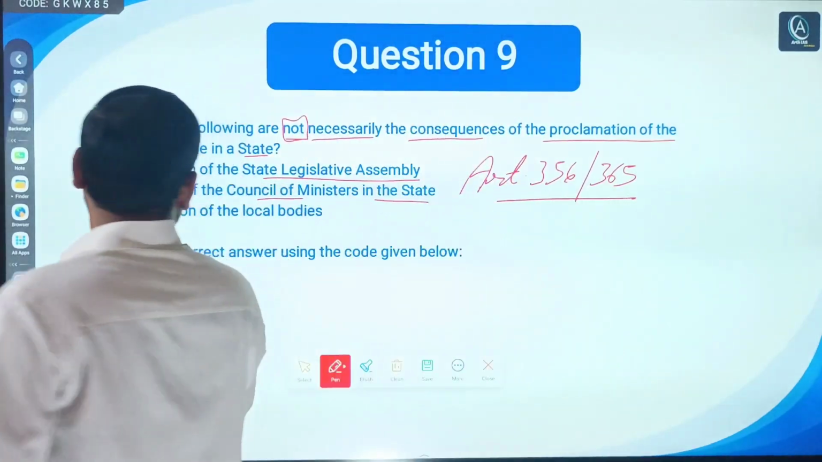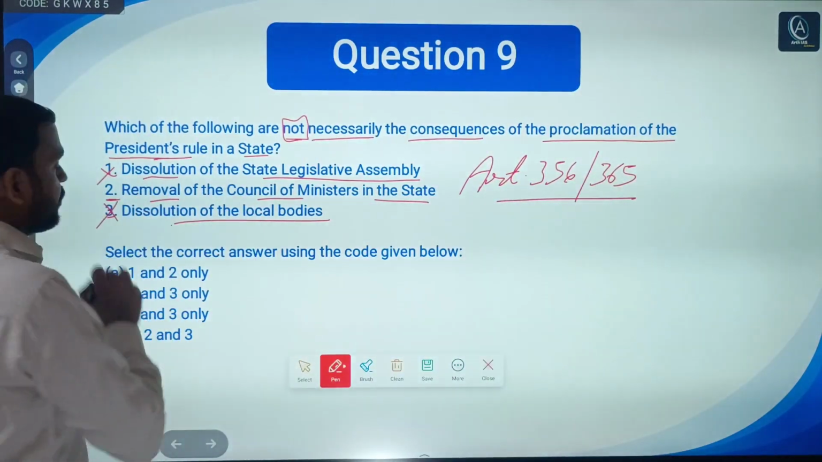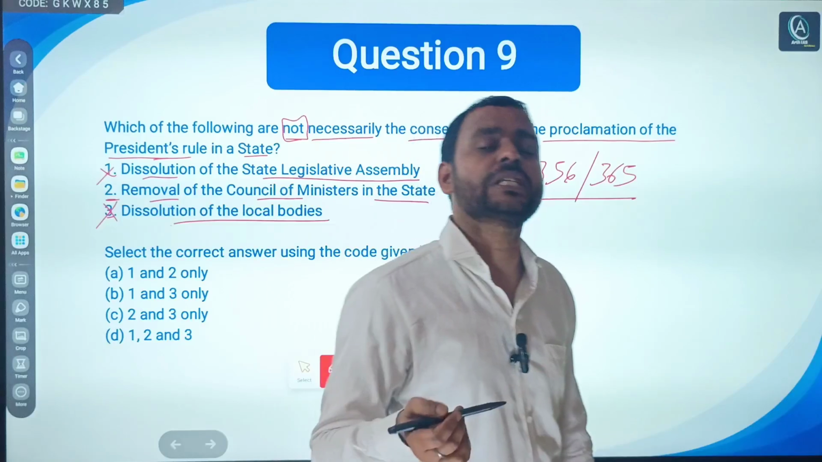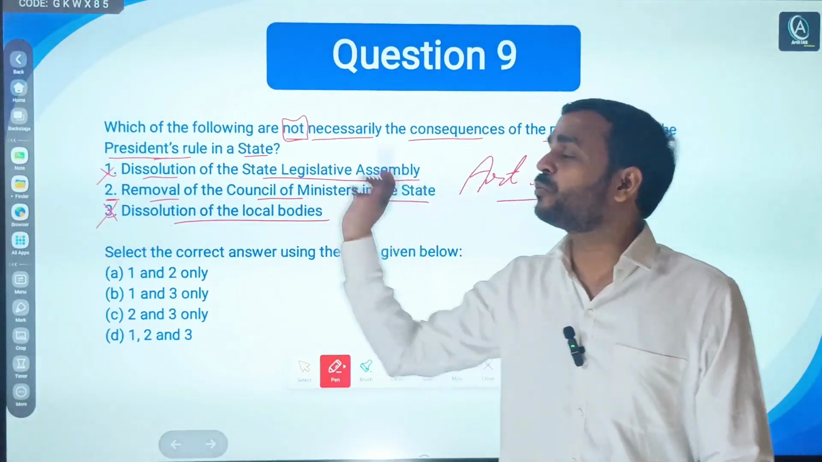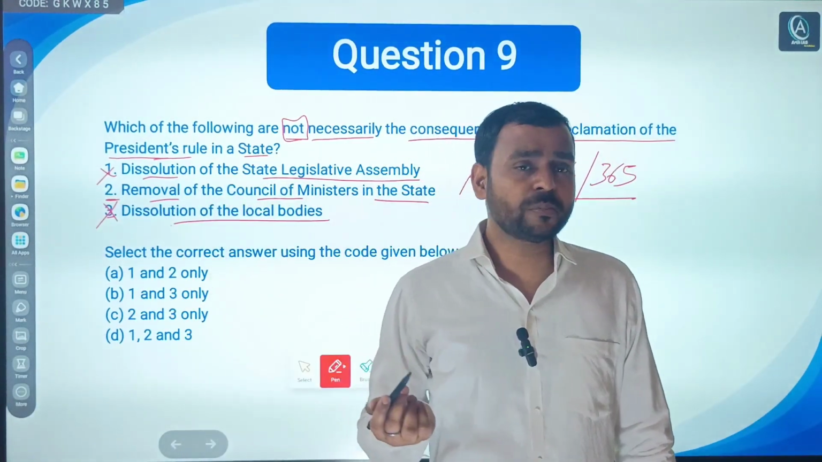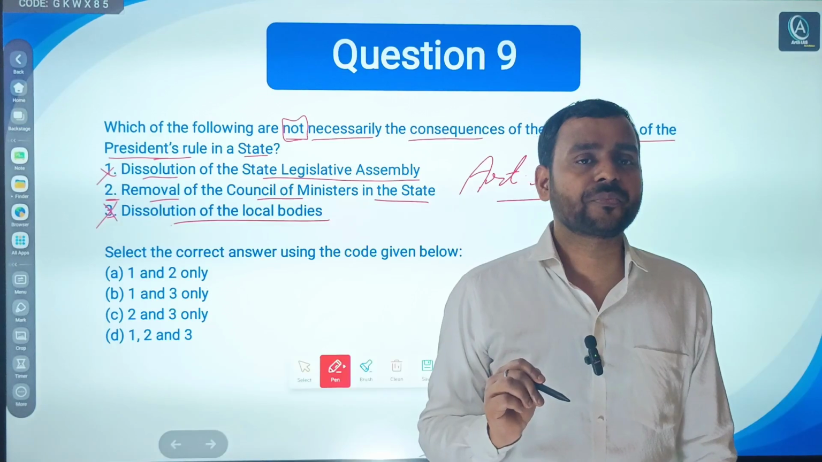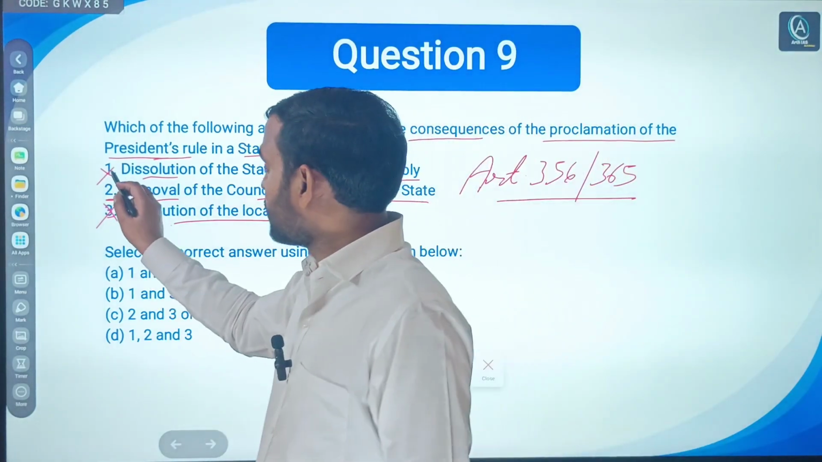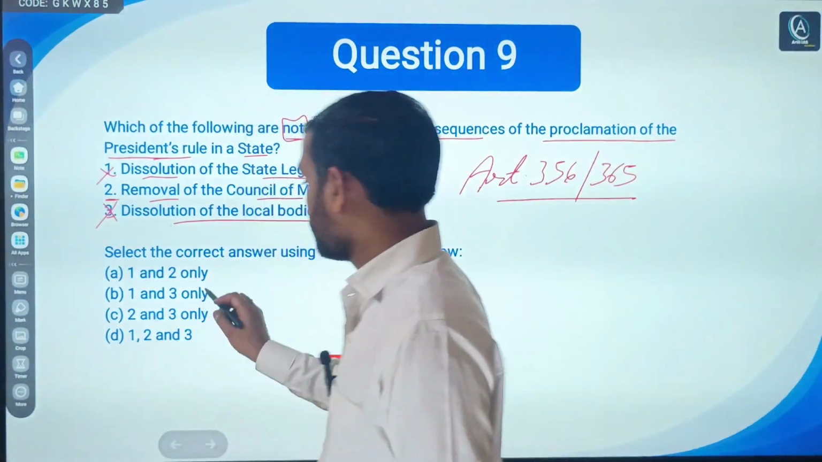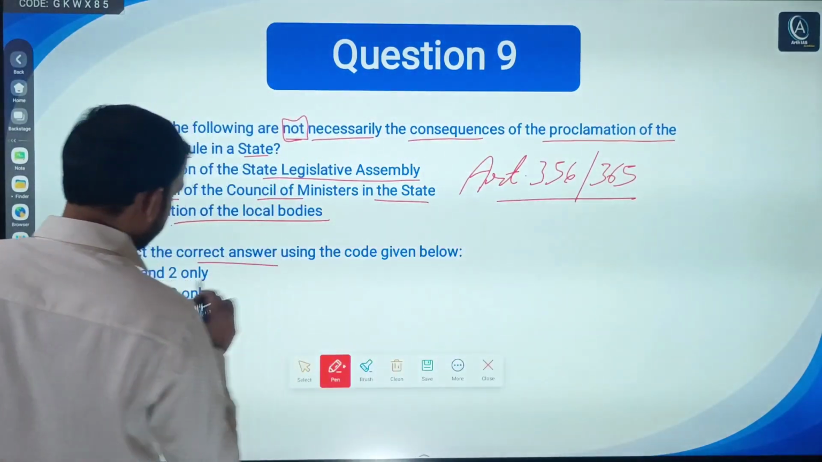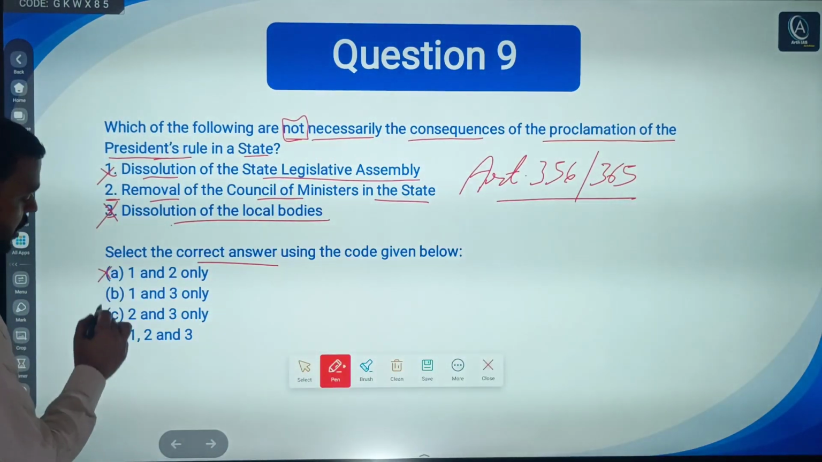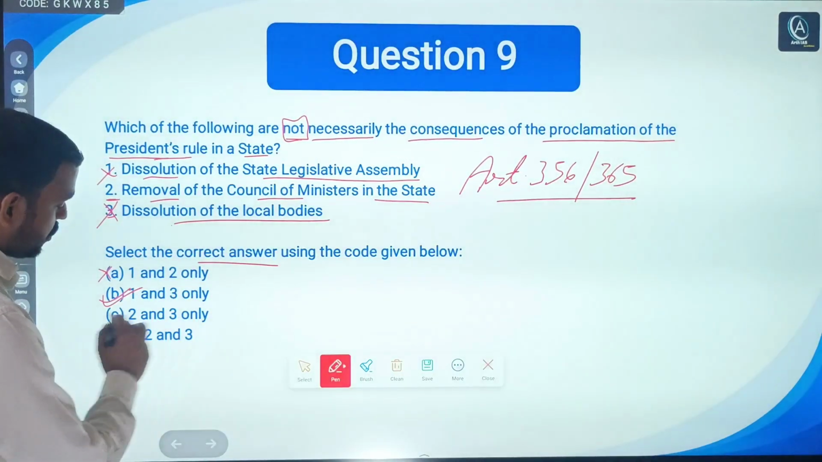Third, dissolution of local bodies. Obviously no, right? If local bodies have been dissolved, why would President's rule be imposed in the state? No requirement, right? So statements 1 and 3 are correct. So you can check the explanation. Correct answer: A says 1 and 2, no. B says 1 and 3, obviously. So B is the right answer.